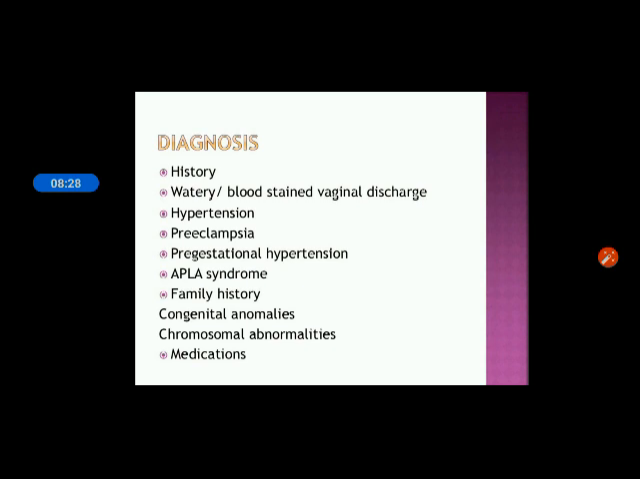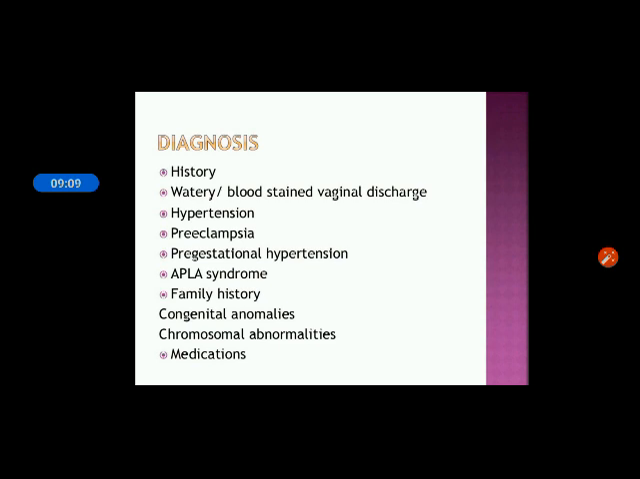The next is diagnosis. In the diagnosis, first is the history. Whenever a patient with oligohydramnios is admitted in the hospital, being a nurse, it's our primary responsibility to take history from the mother. In that history, first we ask about watery or blood stained vaginal discharge. We'll ask the woman whether any discharge is present through the vagina. It also helps us to find the diagnosis or the etiology, because of which the oligohydramnios condition arises.